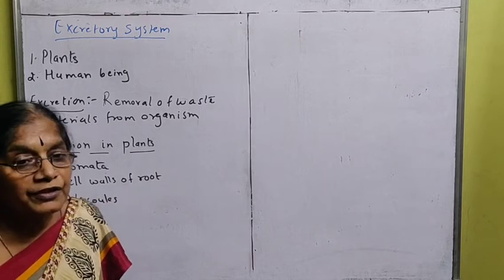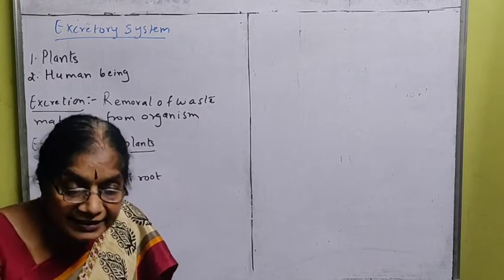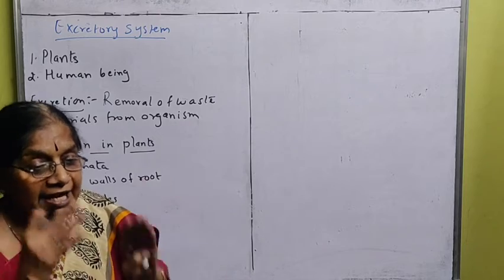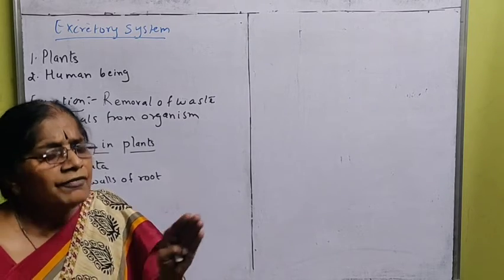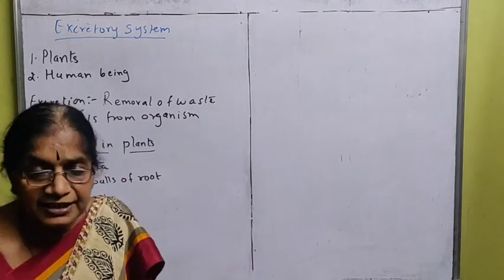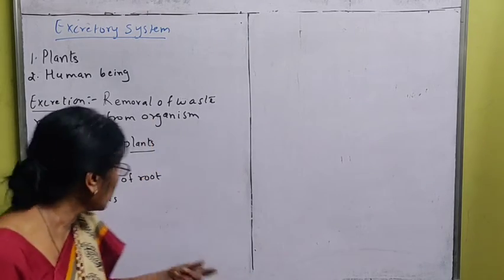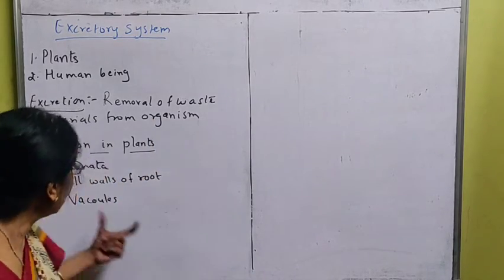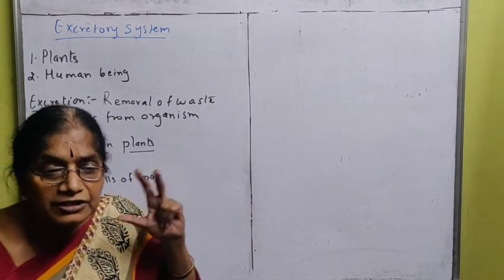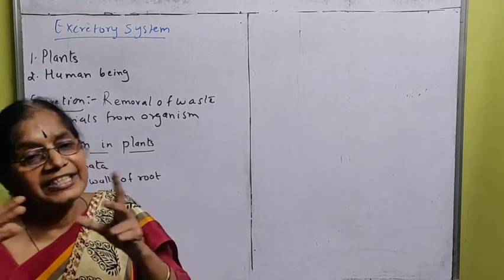The second one is the cell walls of the root. The cell walls of the root also work by diffusion. What is diffusion? Selected materials will enter from the soil through the cell wall inside the roots, and whatever unwanted substances are there will be thrown out through the cell wall from the roots into the soil. That is the cell walls of the root. And the last one is the vacuoles. Plant cells have vacuoles. These vacuoles also help to throw out certain excretory waste matter.